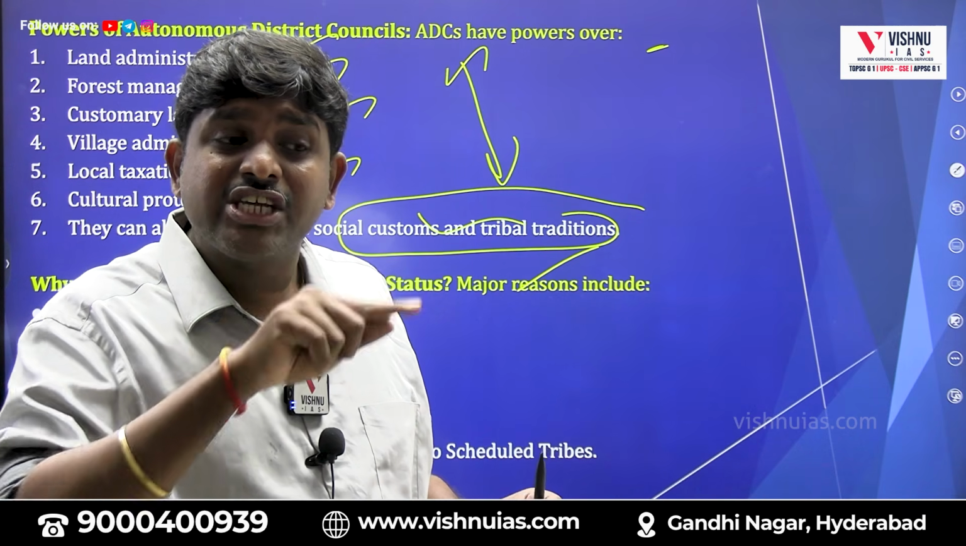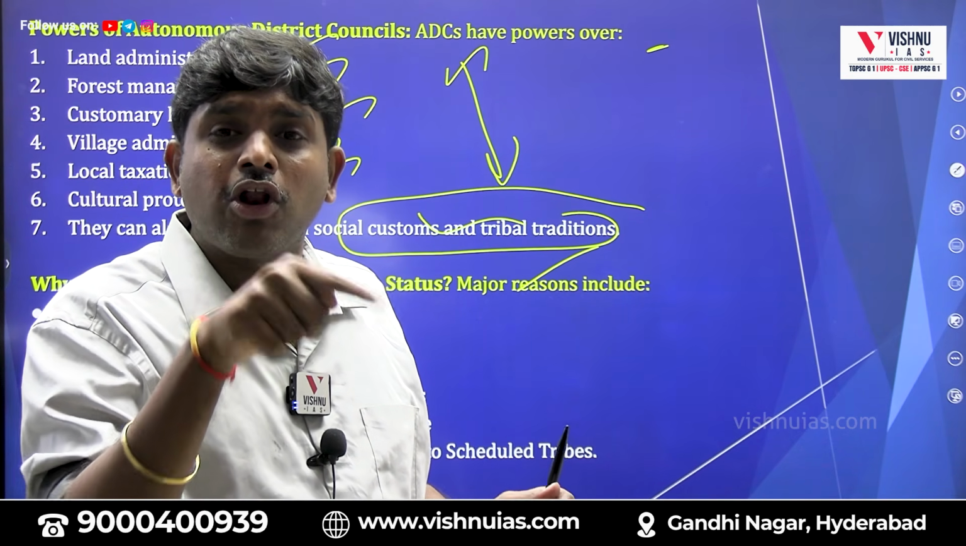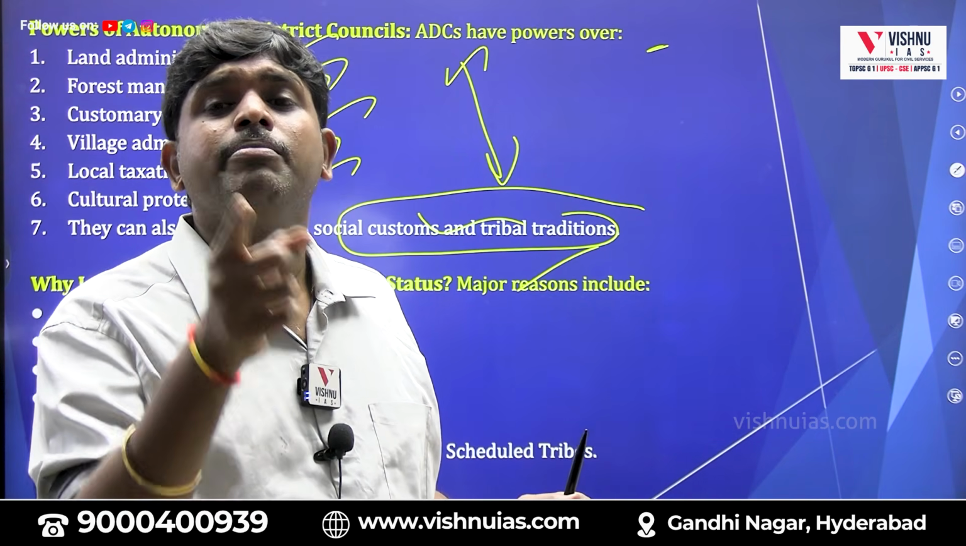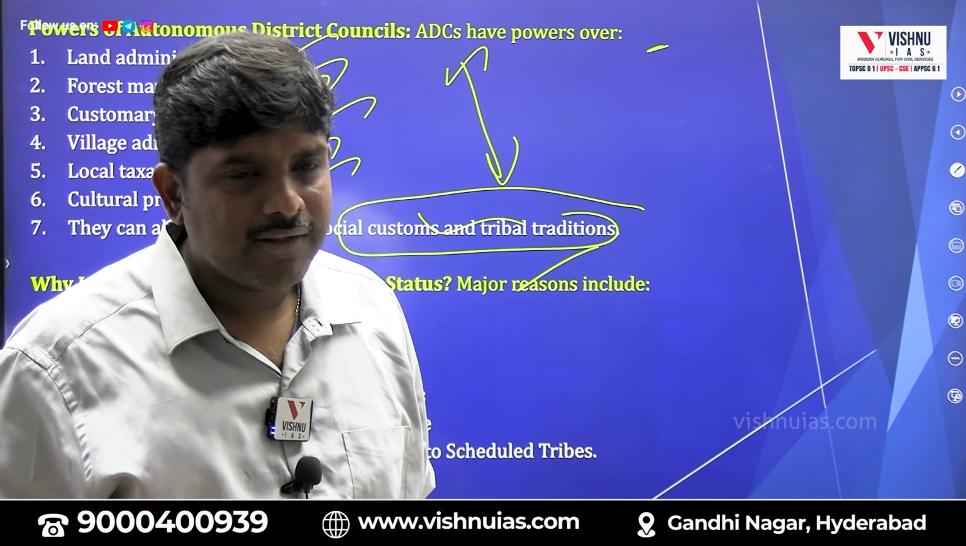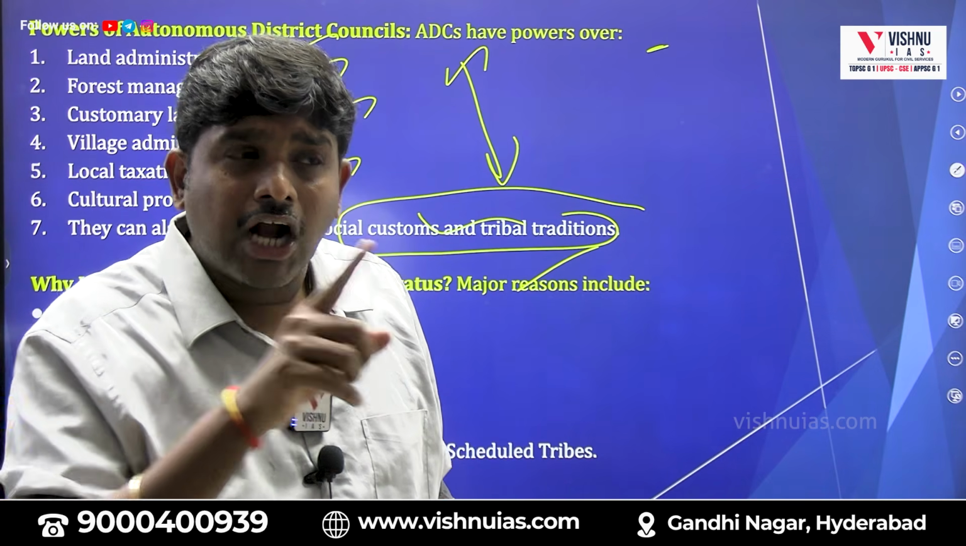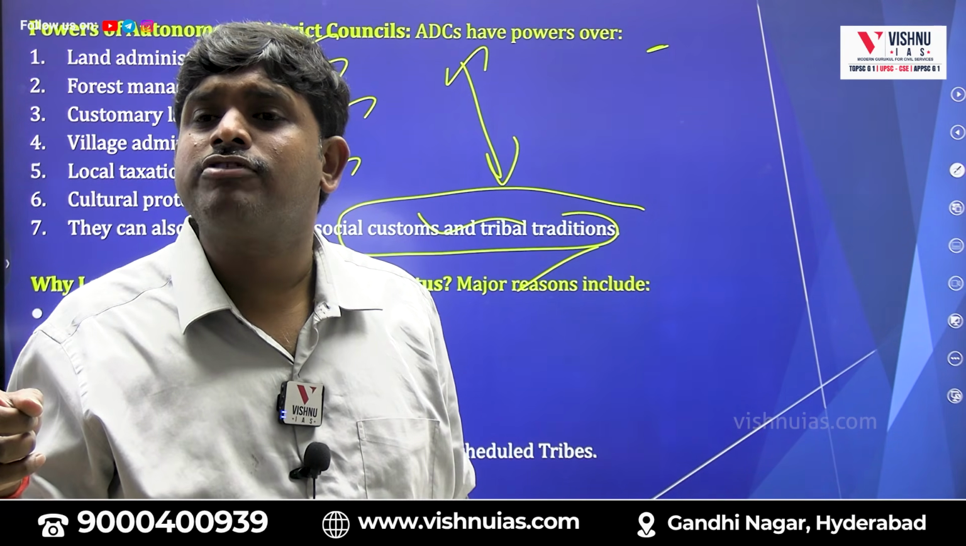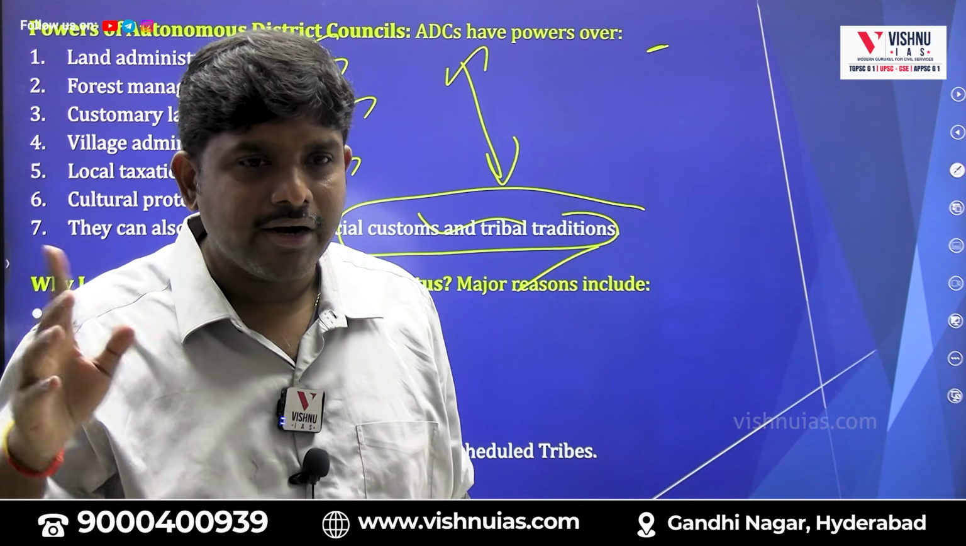Whatever legislation, rules or laws are made by the autonomous district councils will be regulated by the governor and will be regulated by the president. The autonomous district council of Schedule 6 is elected. The tribal advisory council of Schedule 5 is nominated.